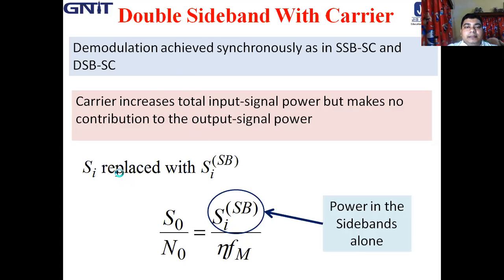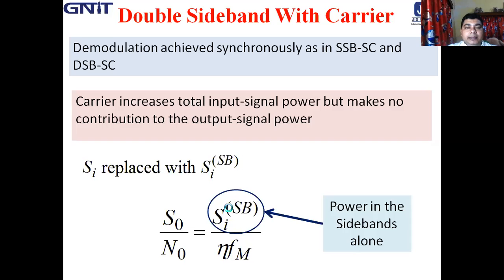Hence, the output signal to noise ratio S0 by N0 is Si,SB by eta fm, where Si,SB is the power in the sideband components.